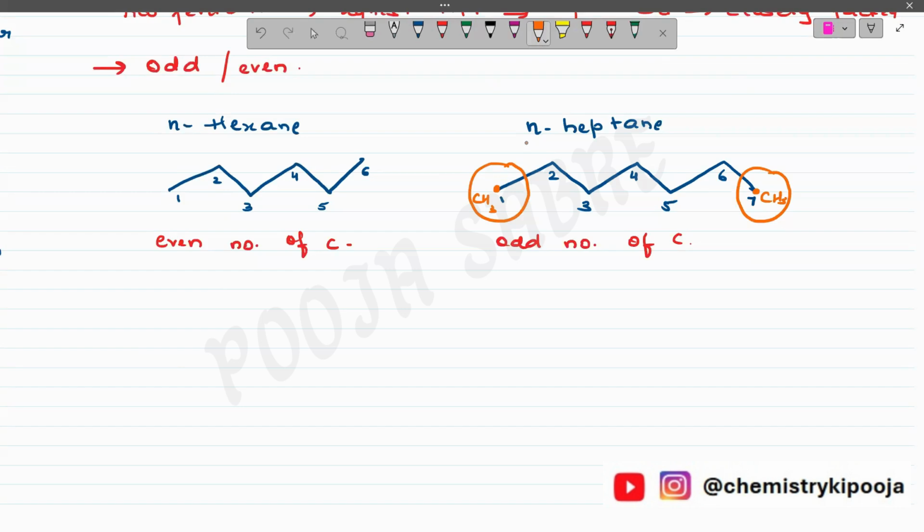Whereas in the alkanes containing an even number of carbon atoms, I can see that the methyl group is present on the opposite side, right? So if it is present on the same side, then what is exactly happening?